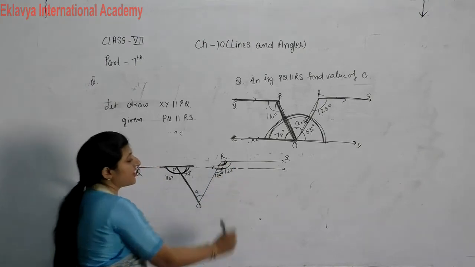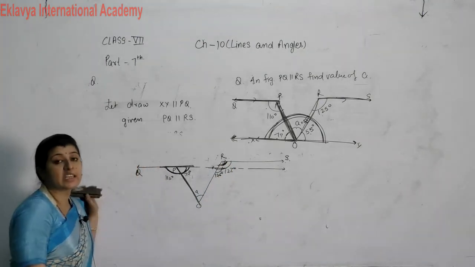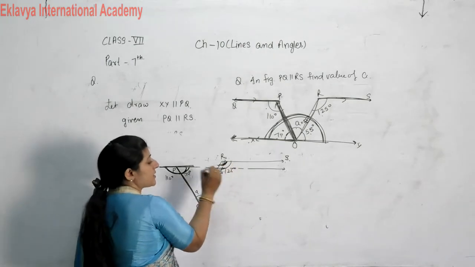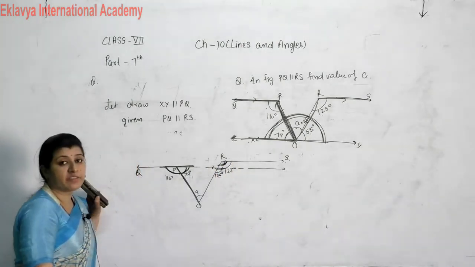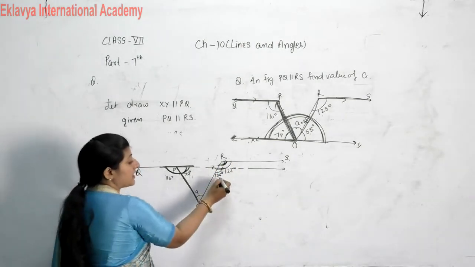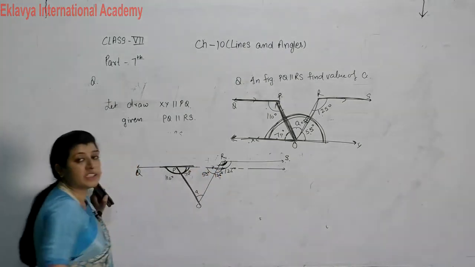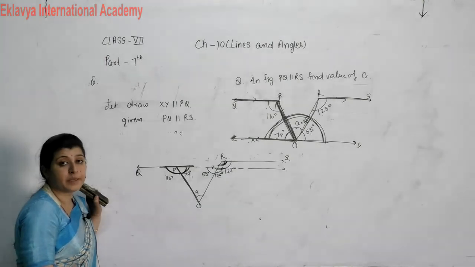The reason is one interior, one exterior. That is the combination of corresponding angles. So this corresponds to it. That's why the 125 degree angles are equal. And with this 125, the remaining angle is 55 degrees using linear pair.